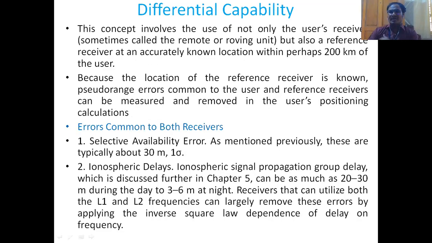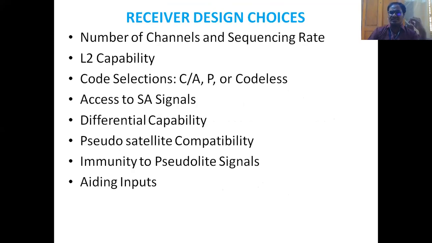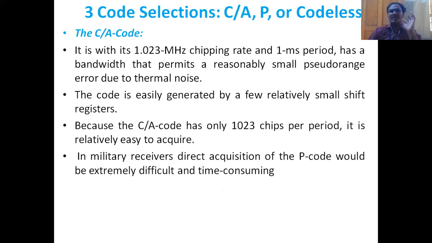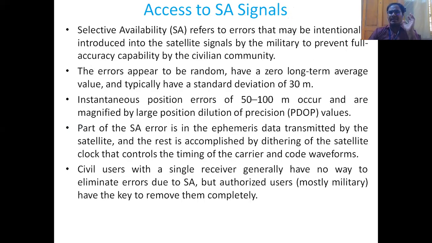And the second one is the differential capability. Of course, this is in the sequence: number of channels, sequencing rate, L2 capability, code selections is the third one, the fourth one is access to the SA signals, and the fifth one is the differential capability. So a GPS receiver must have a differential capability. Of course, based upon this, we have a separate unit, that is differential GPS. Unit 4 is that, but we will study to some extent what the differential capability is.